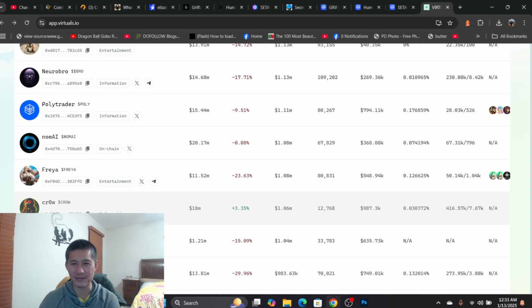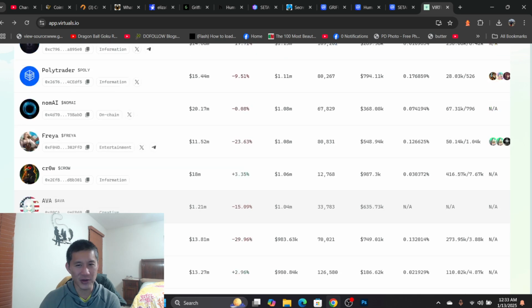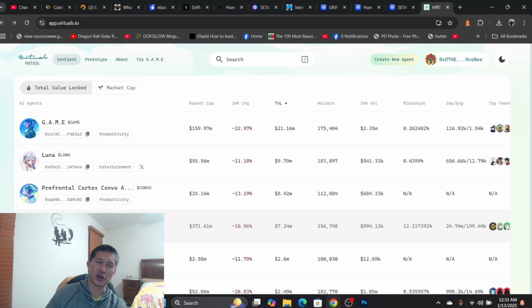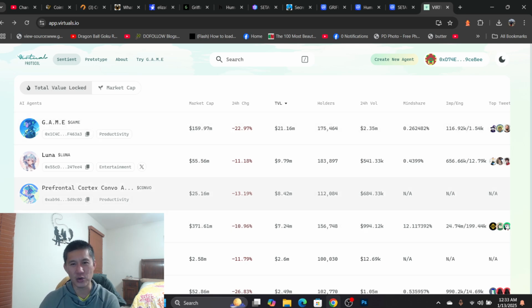987K of volume. This is a pretty good ratio, but of course you have to look at only 12,000 holders, which means it definitely could be a rug pull. So check out all these stats. If there's very few holders, that could mean that one or two people, or a group of people, hold the entire supply, and it's less spread out, which makes it more vulnerable to pump and dumps. 24-hour volume, obviously you need the liquidity to actually cash out, and of course market cap and TVL, like how big the project is, and also how much money people have locked in it.